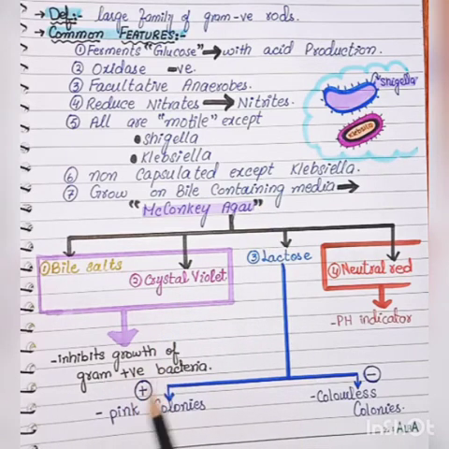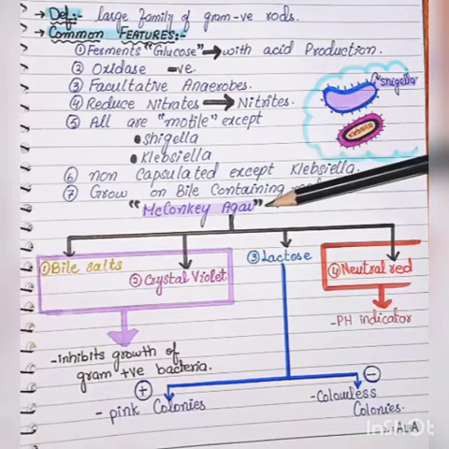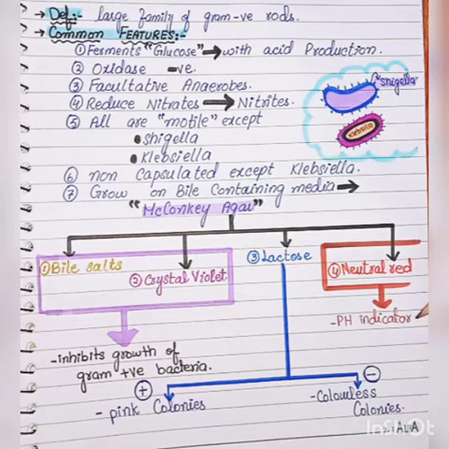Next we have an indicator, neutral red. In MacConkey agar we have a neutral red pH indicator that will change the pH and the color will change to pink.